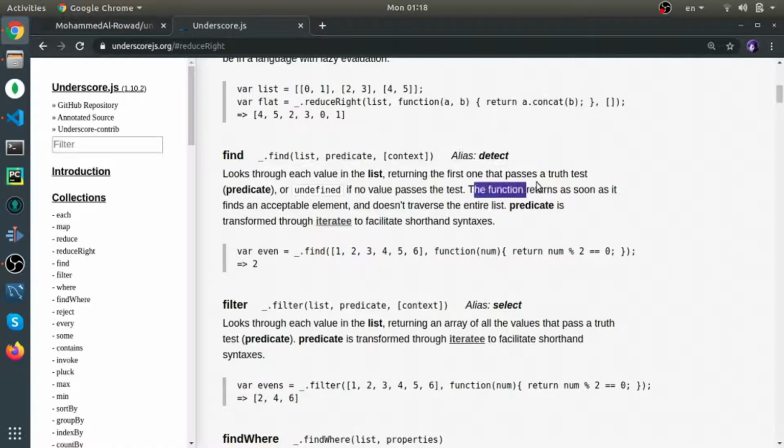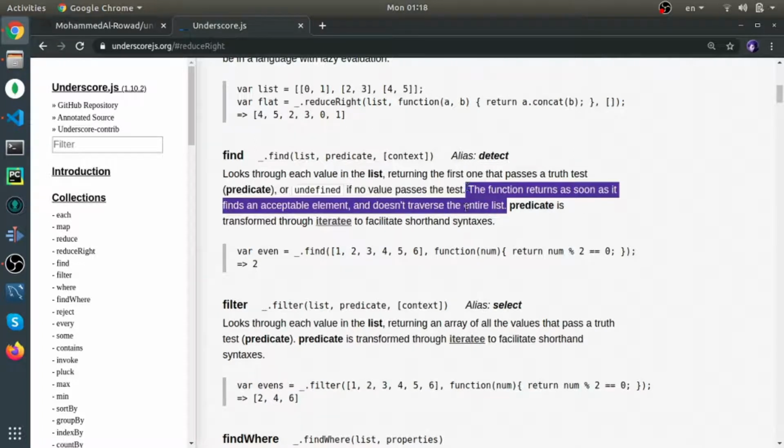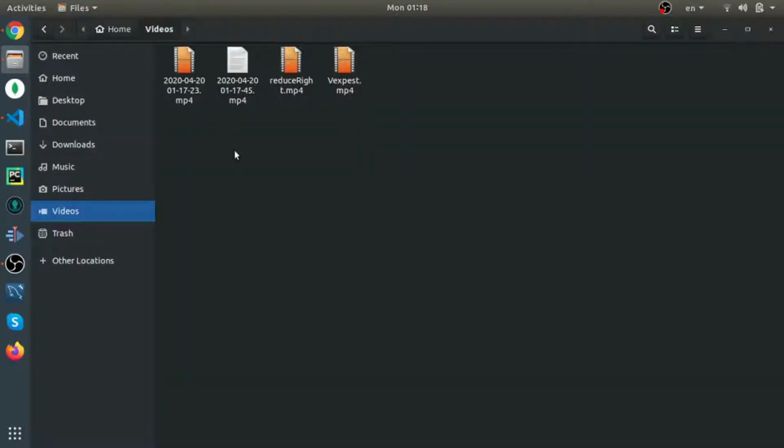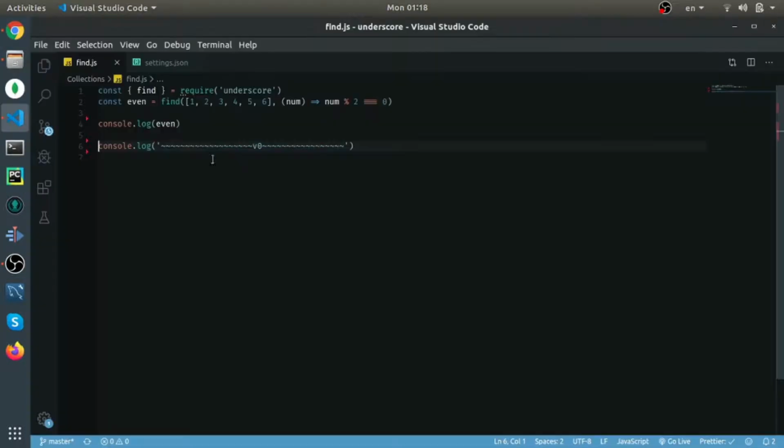The function returns as soon as it finds an acceptable element and does not traverse the entire list, which is good. Yeah, I think that's pretty much it. This is the example. I have it here.